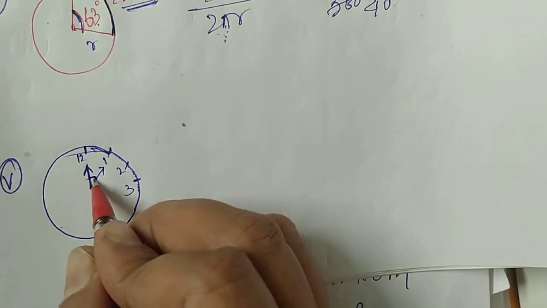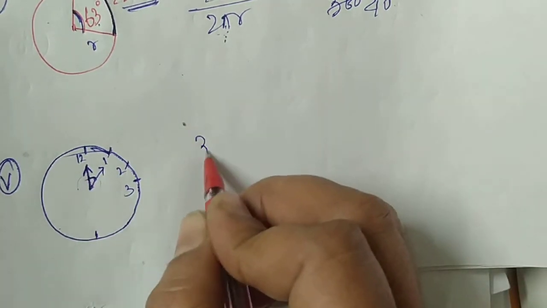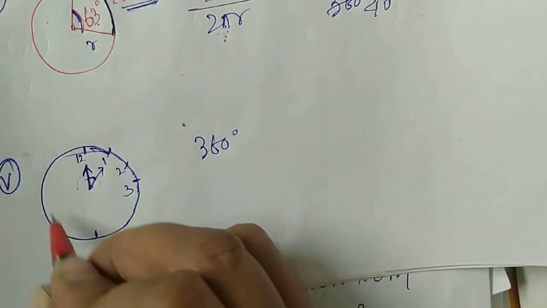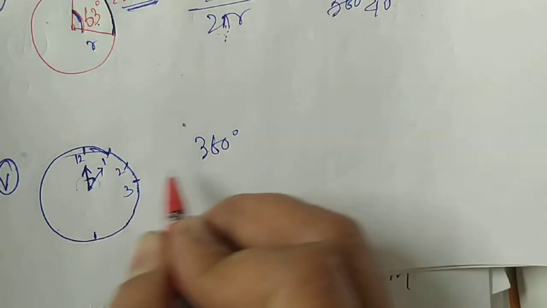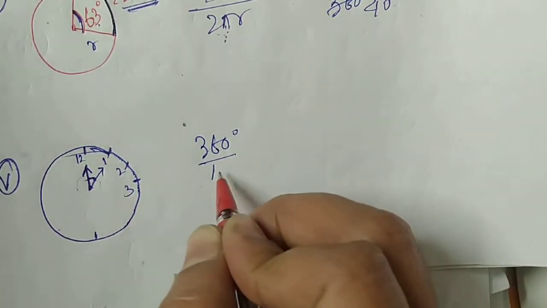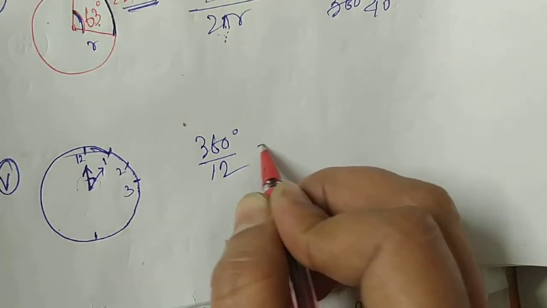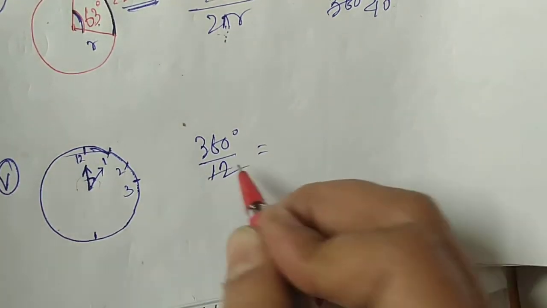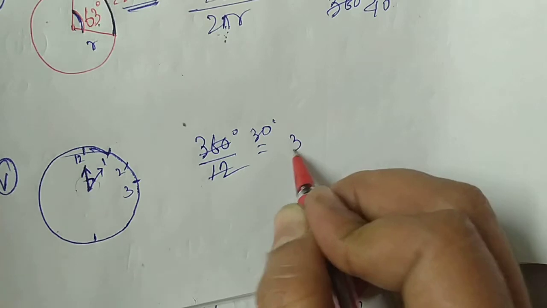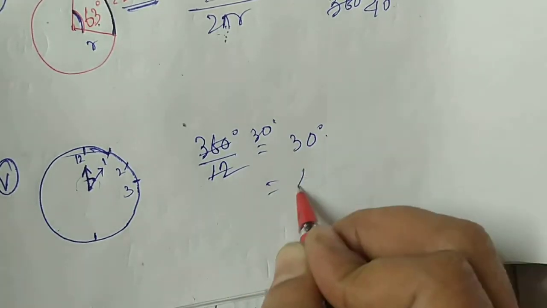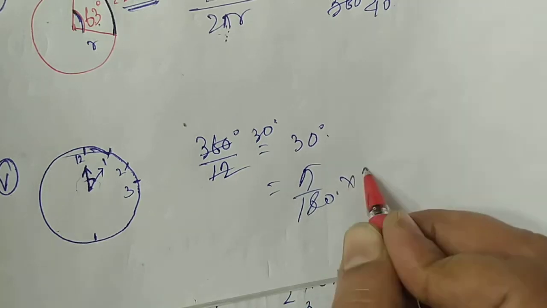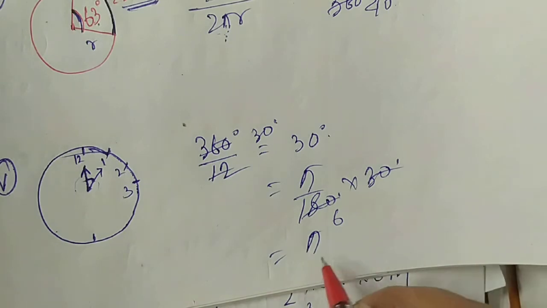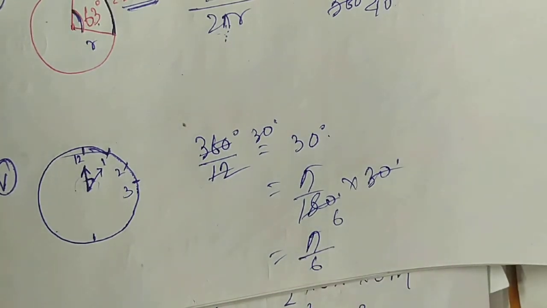Everyone knows that the total angle is 360 degree, and the total hours in a clock is 12. So 1 hour means the hand makes an angle of 360 degree by 12, which equals 30 degree. We convert this 30 degree into the circular system, that is pi by 180 into 30. This equals 30 by 180, so that is pi by 6 radian.